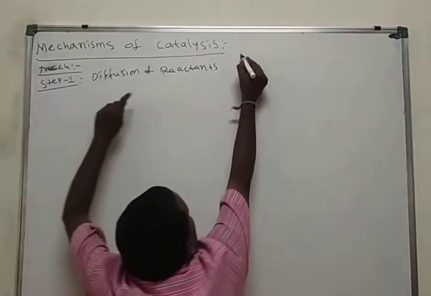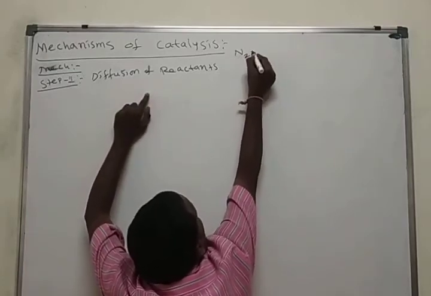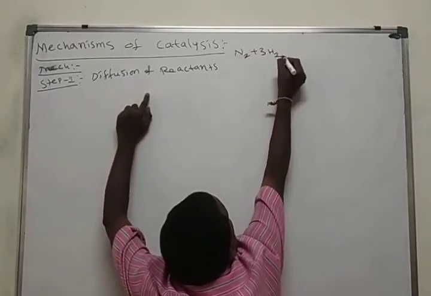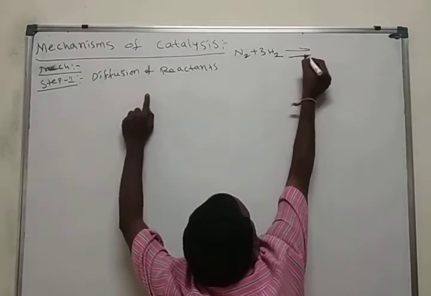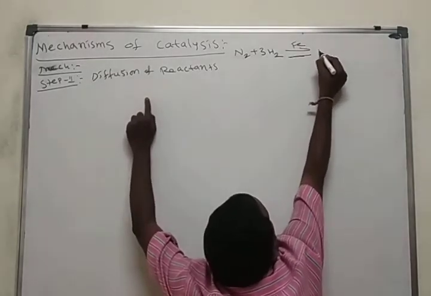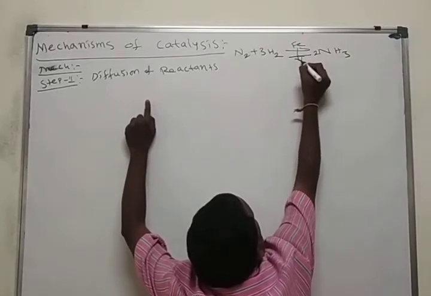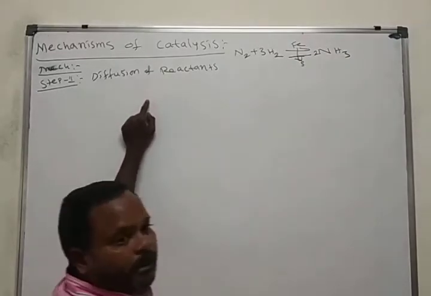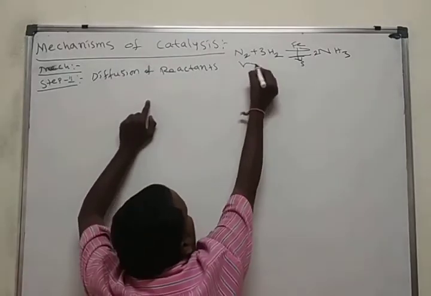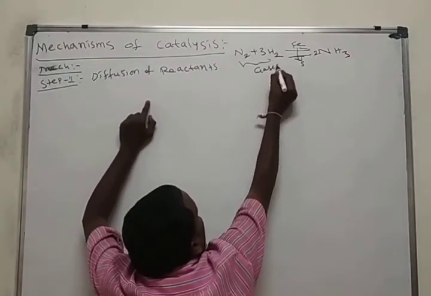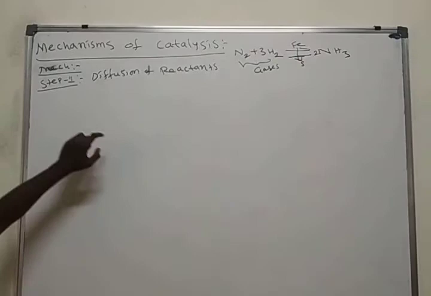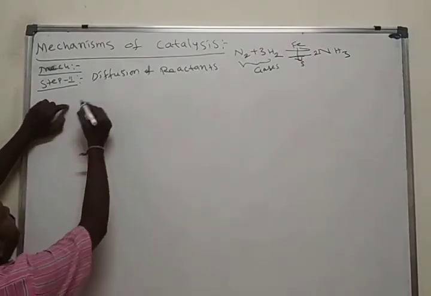What is our reaction? Nitrogen reacts with 3 moles of hydrogen in the presence of iron, which is a solid, and forms ammonia. These are gases. First, what happens? Diffusion.